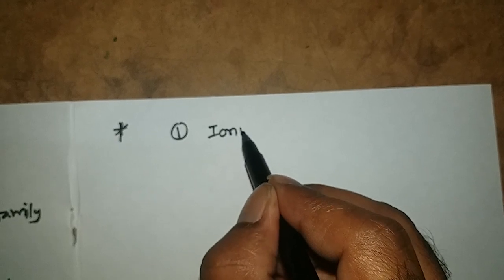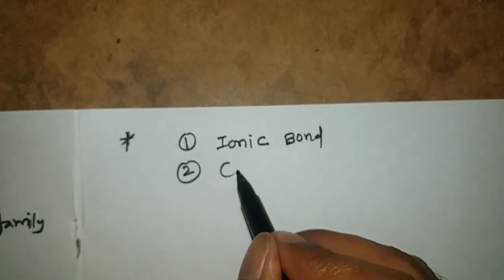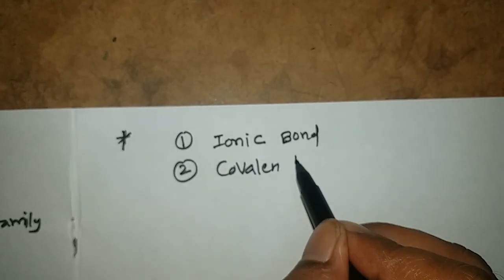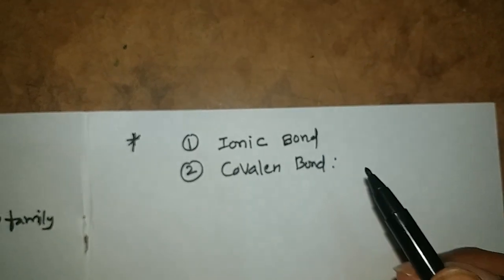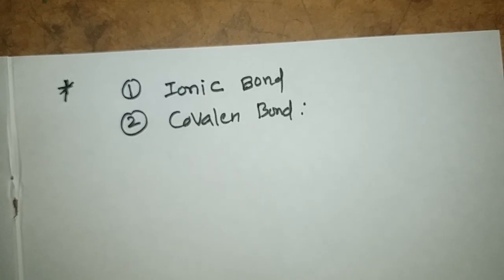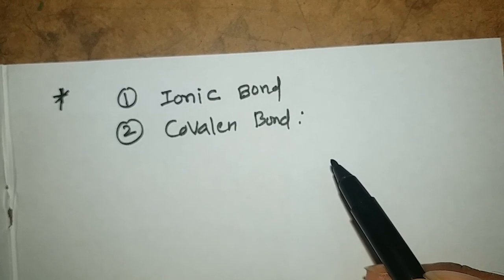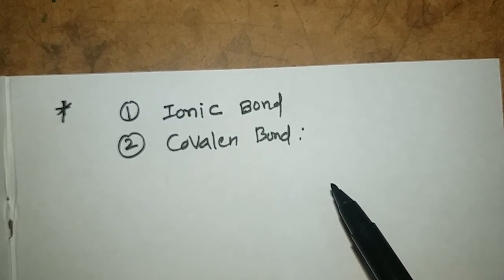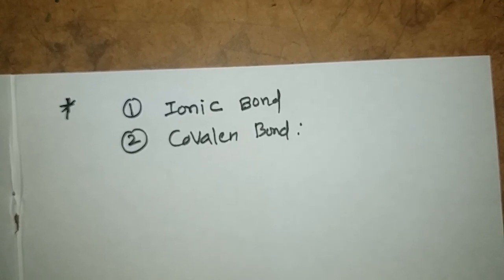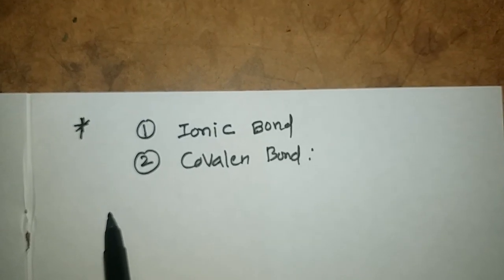Lewis and Kossel explained two types of bonds, namely one is ionic bond, another one is covalent bond, to explain the octet configurations of the elements which are obtained by the chemical bond formation. First we have to discuss about ionic bond.